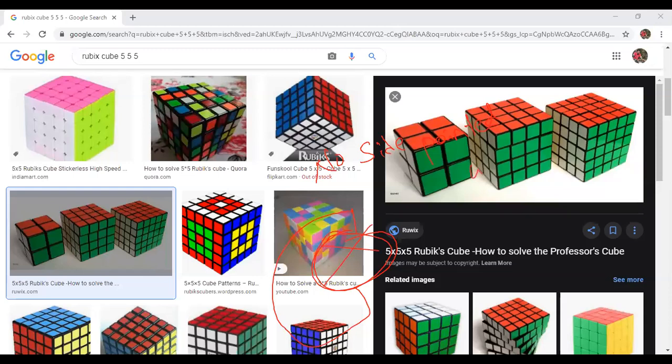That means what? 4 by 4 by 4 means you will take 64 small cubes. Cubes will be like this. Each one is a small cube. You will take 64 small cubes like this, and you will arrange one on other. 1, 2, 3, 4. Similarly, 1, 2, 3, 4. You will arrange them like this. This is not the Rubik's cube.